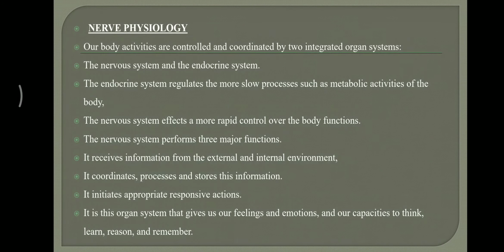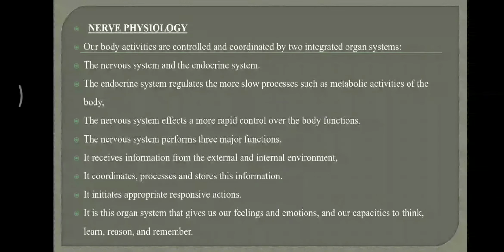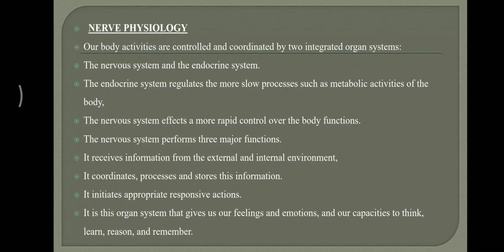We will study the endocrine system later. We will learn what the endocrine system is and what the role of hormones is in our normal metabolic activities. So we will study that in detail later. The endocrine system regulates the more slow processes such as metabolic activities of the body. The main substance or molecule involved in this endocrine system is hormone.